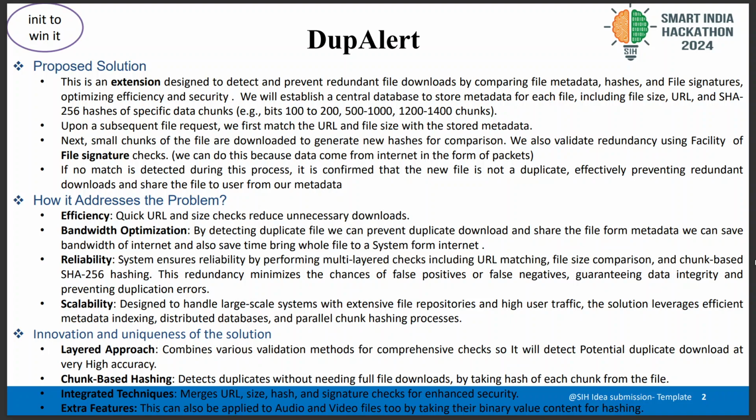Basically, this is an extension designed to detect and prevent redundant file downloads by comparing file metadata, hashes, and file signatures which are stored in a robust database. What makes this idea unique is that it takes a bunch of ideas and makes them a series of checks. Every download request has to pass through all these checks, and only then will the user get a pop-up on whether it is already downloaded or not. Our idea also takes input not only files but audio and videos too.